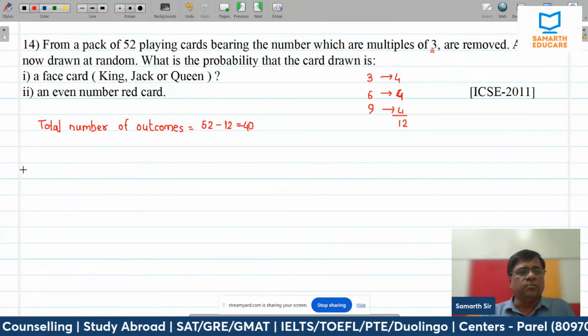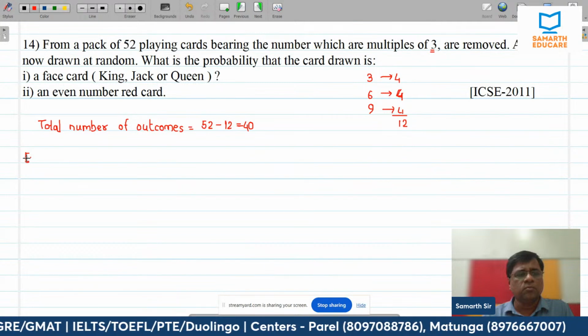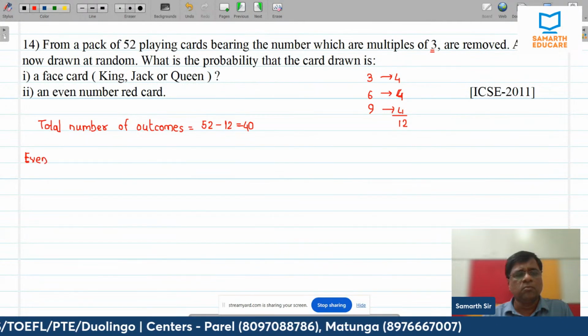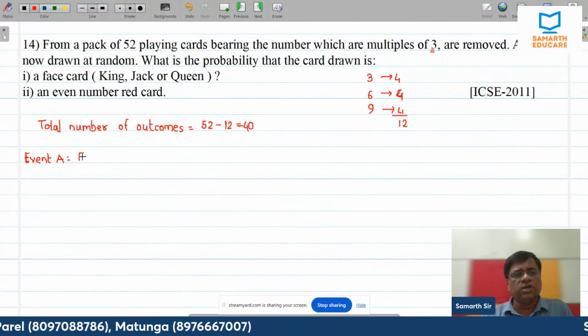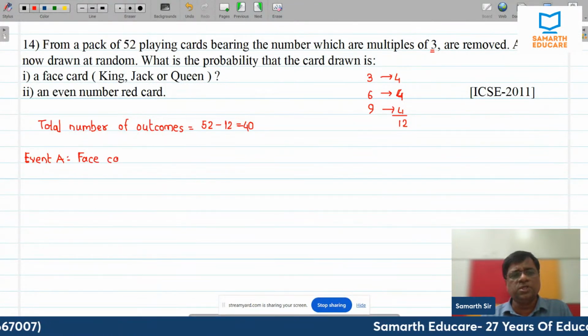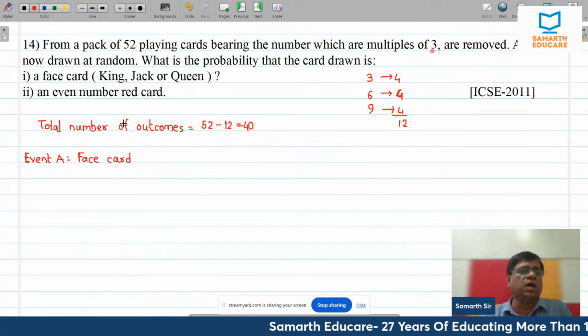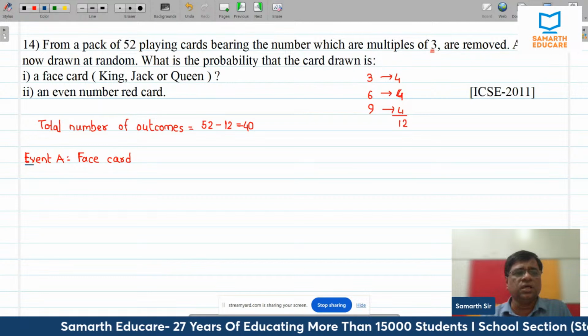Now event A. What is event A? What is required is a face card. A face card is also called a picture card. They may use the word picture card. Face card and picture card are nothing but Jack, Queen and King.